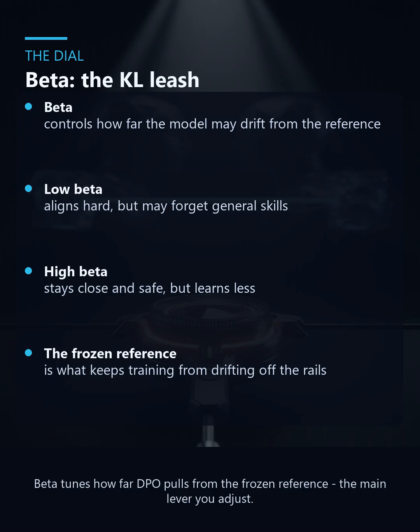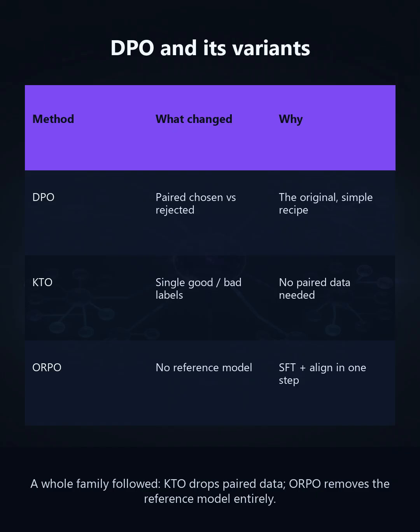One knob matters most: beta. It controls how far DPO is allowed to pull the model away from that frozen reference. A low beta aligns aggressively, but risks the model forgetting its general skills or overfitting to the preferences. A high beta keeps it close to the original and safe, but learns less. Tuning beta is the main lever you adjust, and the reference model is what keeps the whole thing from drifting off the rails.